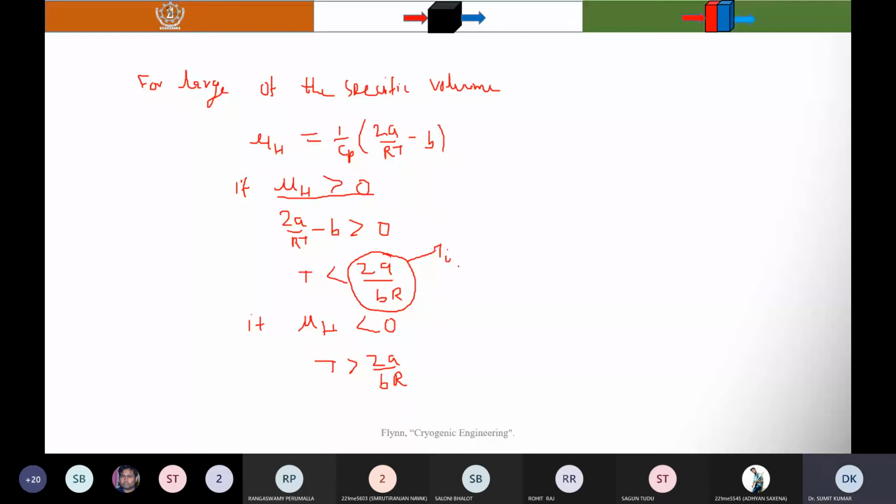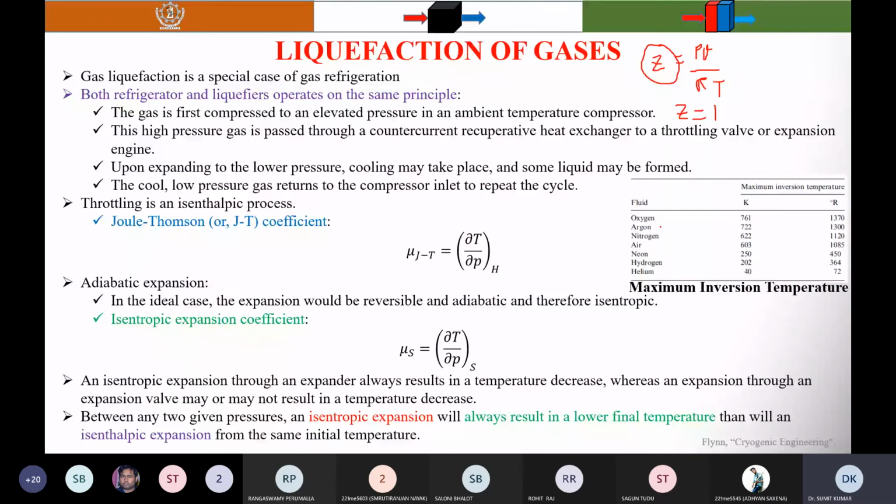Here you can see the tables. Suppose the gas which is at ambient temperature is expanded in the JT valve. Here you can see the inversion temperature of the gases oxygen, argon, nitrogen, and air is higher than the ambient temperature.